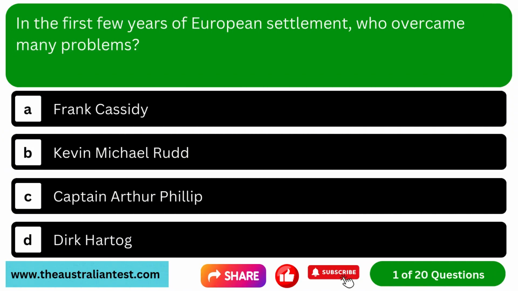Question 1. In the first few years of European settlement, who overcame many problems? Option A, Frank Cassidy. Option B, Kevin Michael Rudd. Option C, Captain Arthur Phillip. Option D, Dirk Hartog.